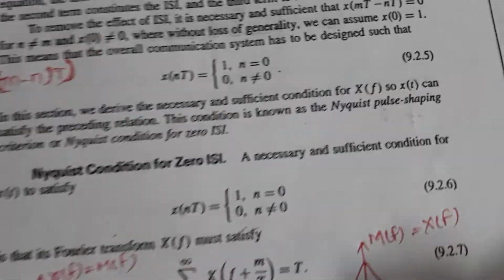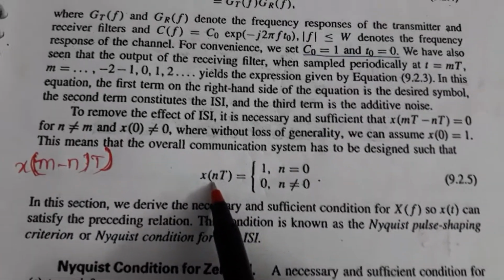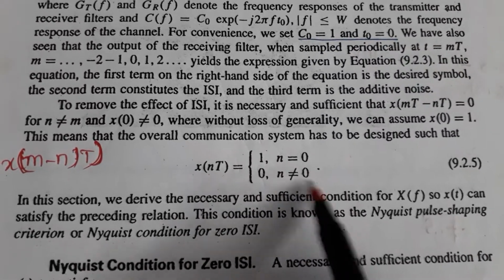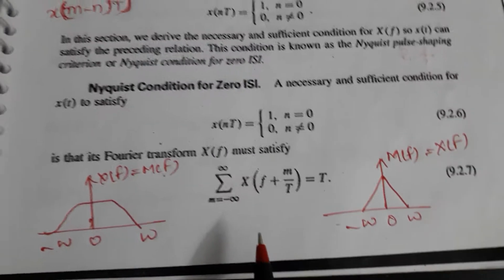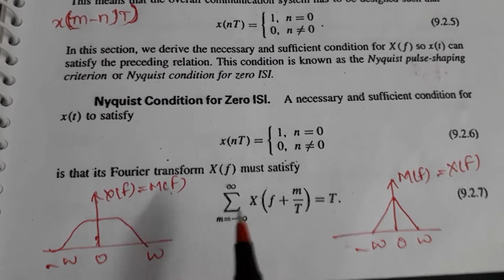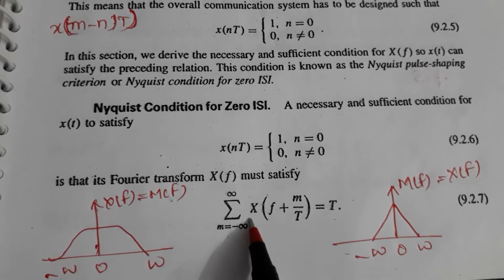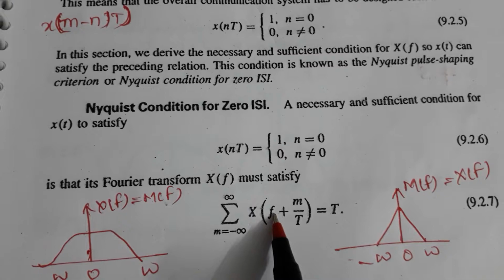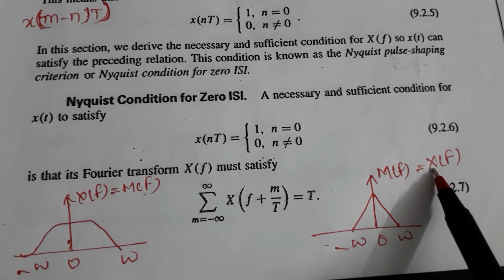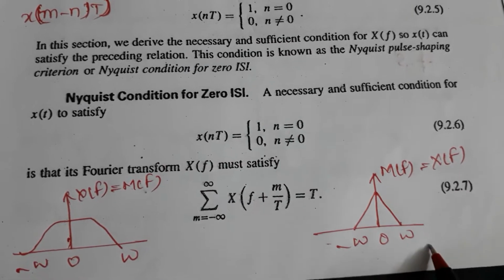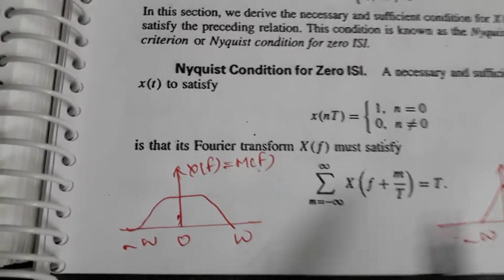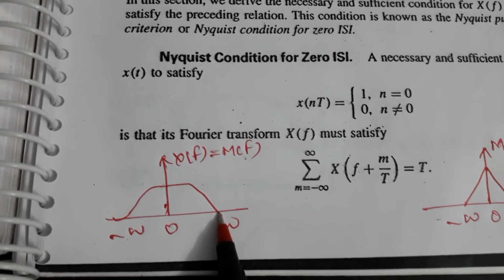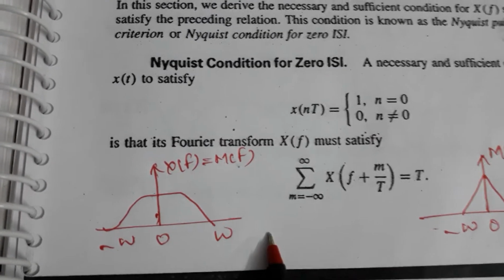So let us see what happens. x of nT: for n equal to 0, the amplitude of the value is equal to 1, otherwise the value is equal to 0. In inter-symbol interference, I don't want to talk about too many things. Let us talk about X of f. X of f is nothing but my message signal spectrum, whose frequency is from minus W to plus W. This is also called M of f. The triangle can also be represented like this, from minus W to plus W.